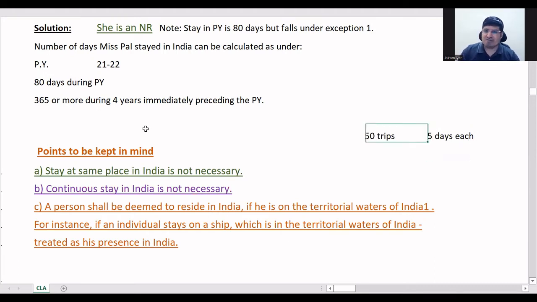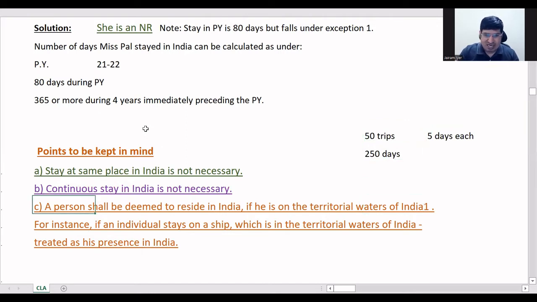He goes out to a foreign country, sells something, comes back. Then after some days, he goes out again and comes back. If he has made 50 trips of 5 days, the total is 250 days. So you will consider the total stay. The stay need not be continuous. He can keep going and coming. That is fine.